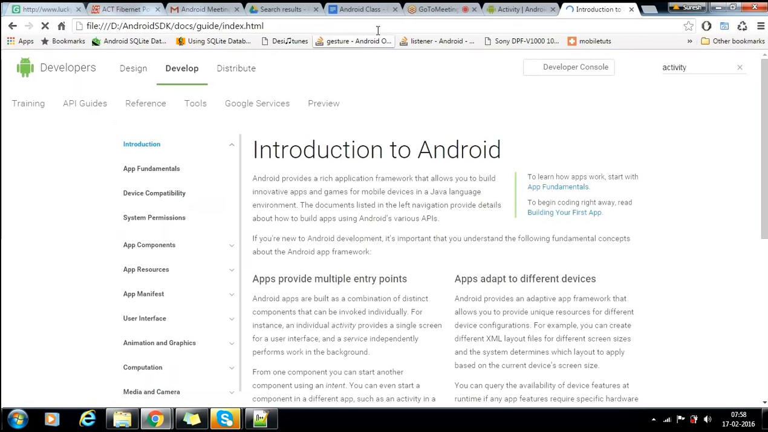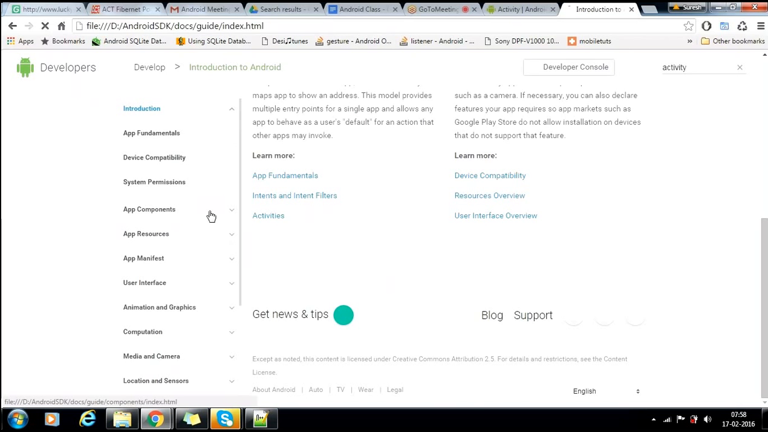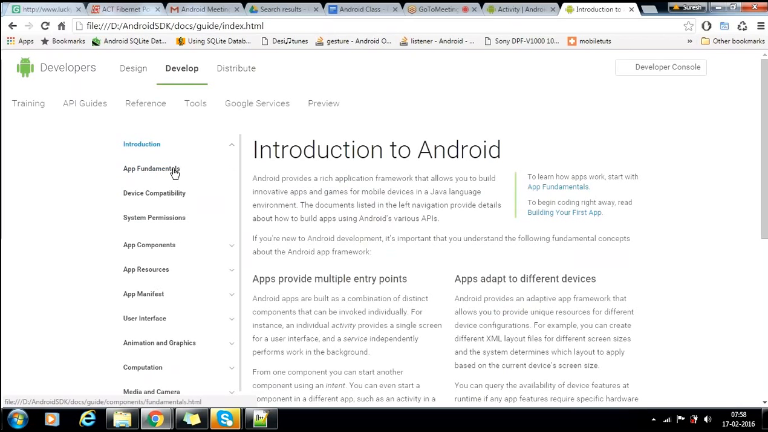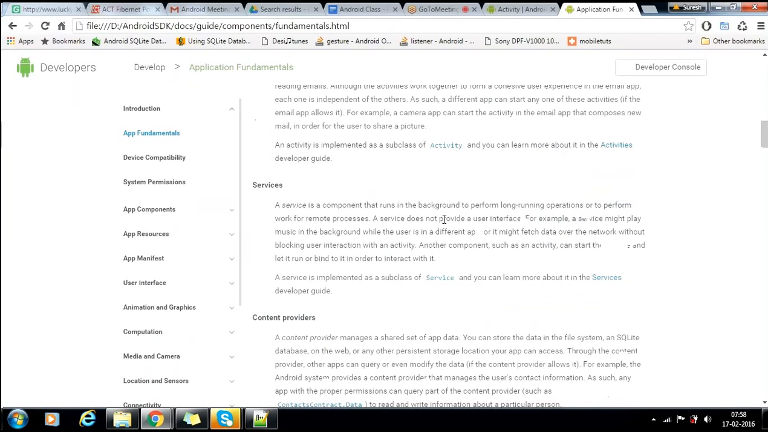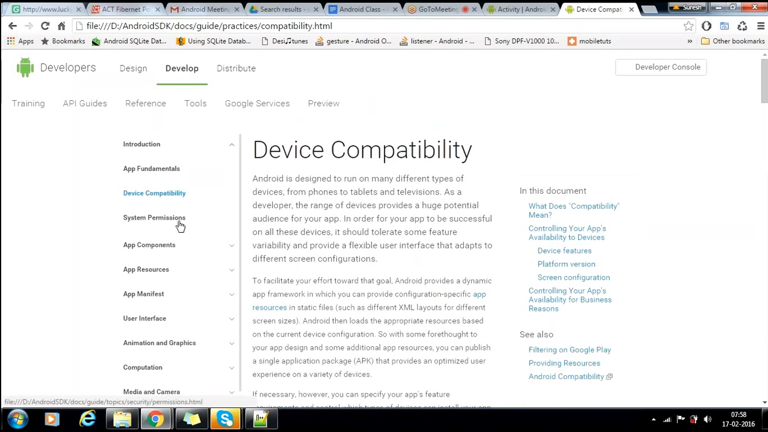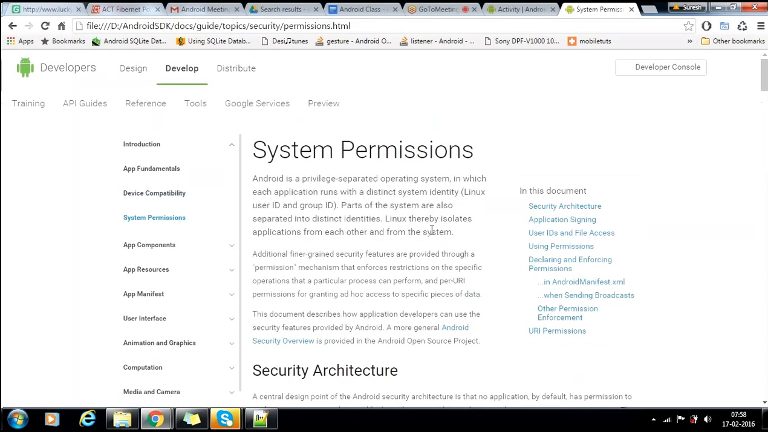You got my point. I am referring to it from my local Android SDK docs. Everything would be the same as what you do there. In that way, without internet also you can browse. See, I'm able to browse device compatibility, system permissions. That is one of the good things.